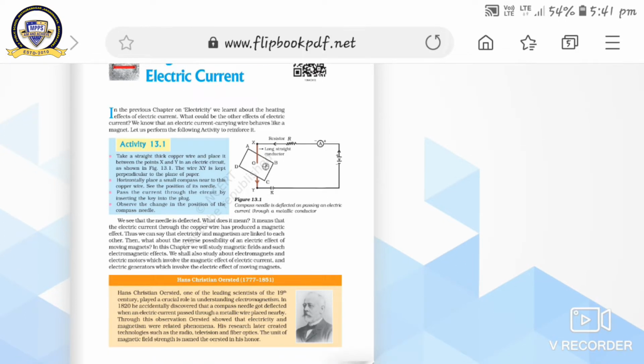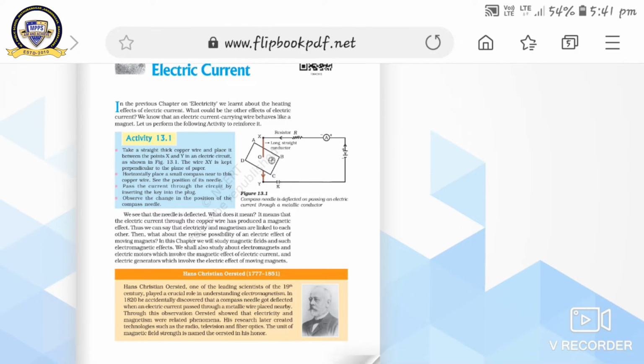You already know that every current carrying conductor produces a magnetic field. Oersted, a very famous scientist, calculated the magnetic field around the current carrying wire. Let us perform the following activity to reinforce it.